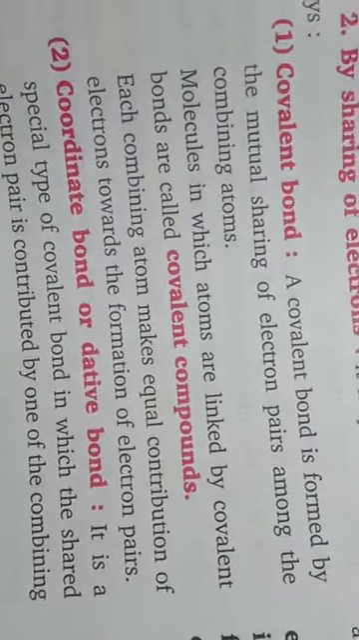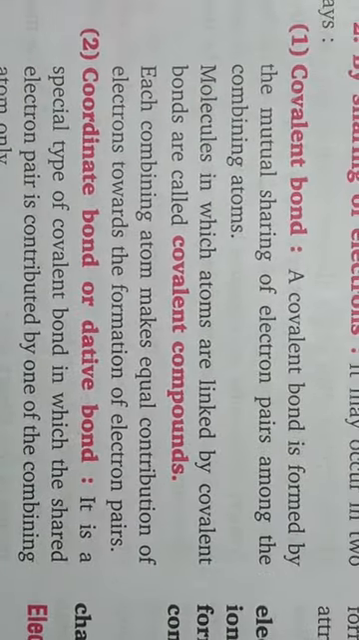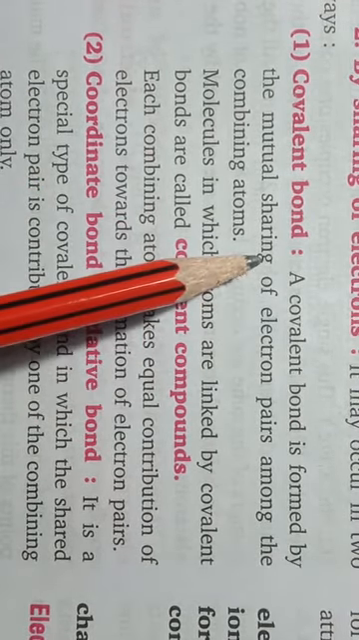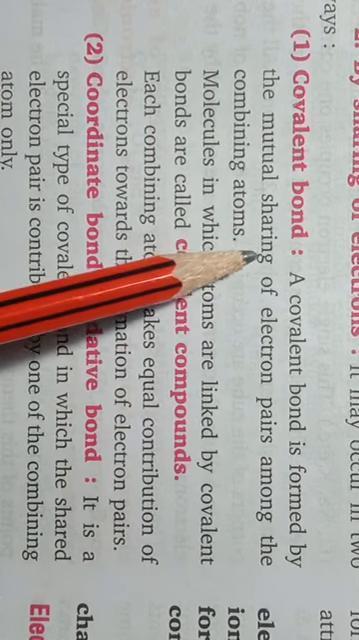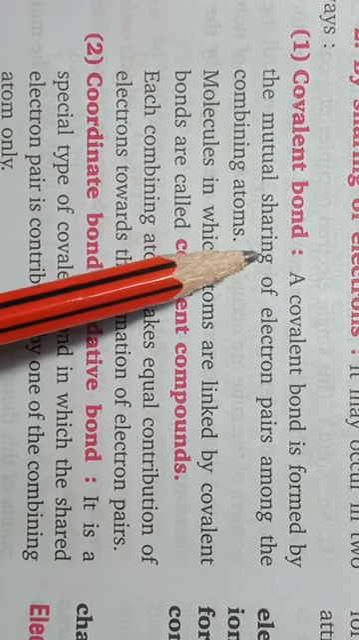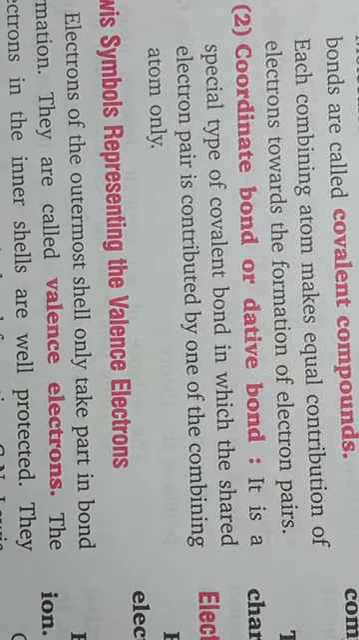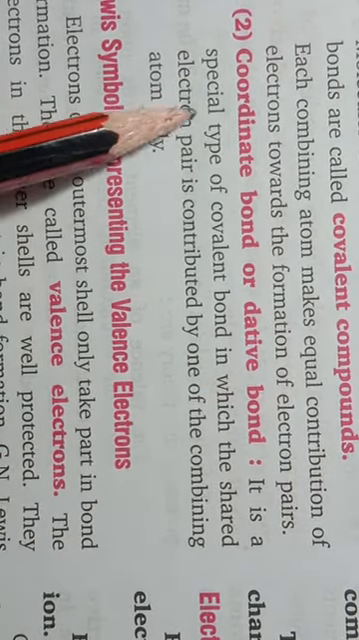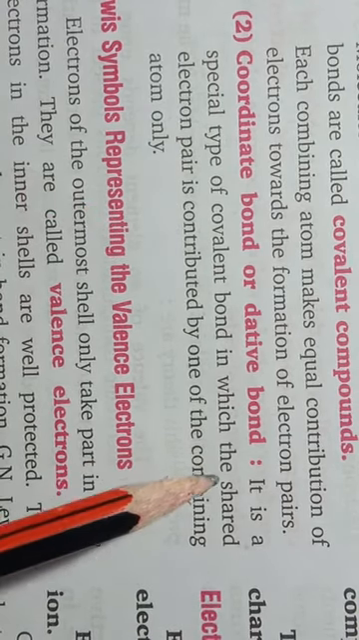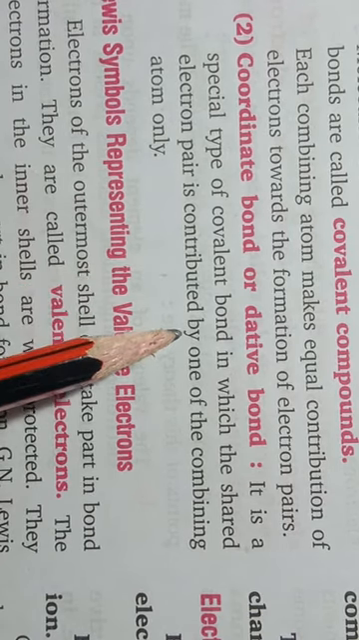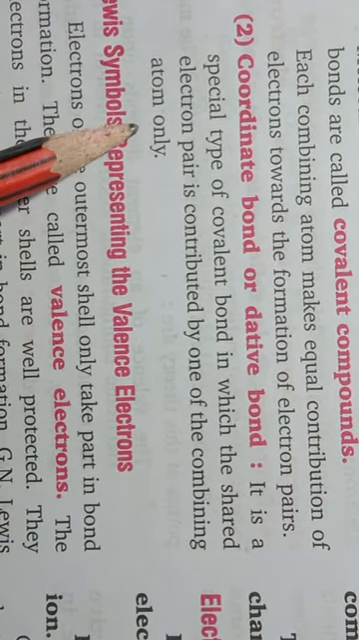The second way of completing the octet is by mutual sharing of electrons. Related atoms can share electrons with each other in equal numbers, and in this way they can complete their octet or duplet. And the third way is in the form of a coordinate bond or dative bond. It is a special type of covalent bond in which the shared pair of electrons is contributed by only one of the combining atoms.